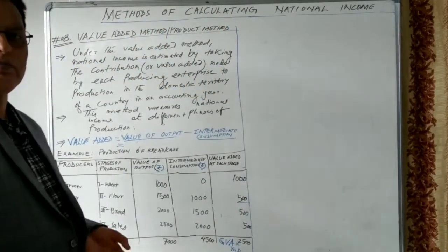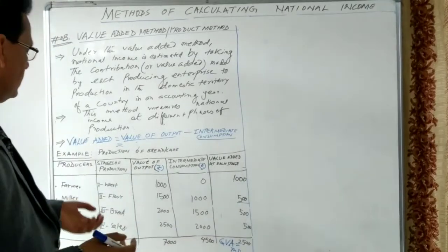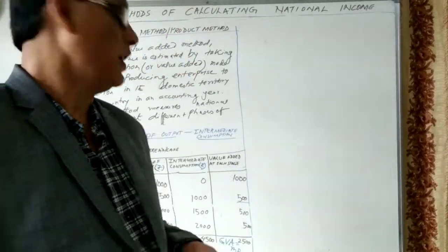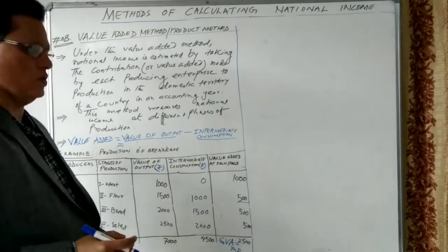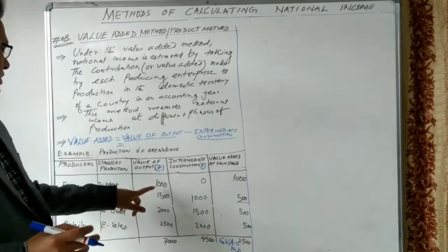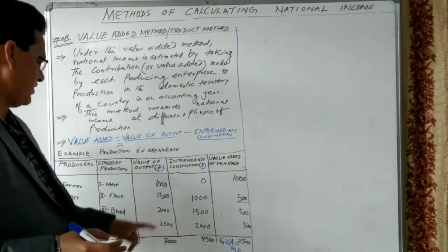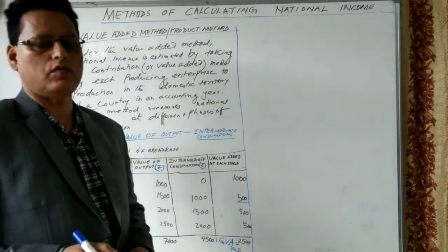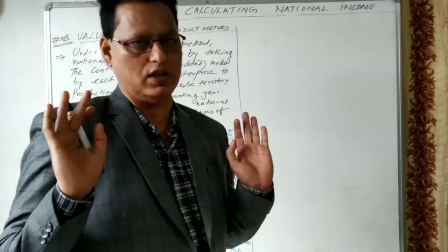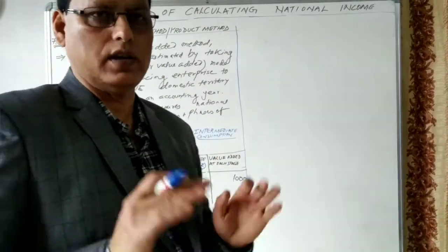Sometimes, when national income is calculated, it can take the value of wheat, the value of flour, the value of bread, and the value of sales also. So if we take the value of output, assuming wheat is a final good, flour is a final good, bread is a final good, and sales also, then the total will be 7,000. And 7,000 is overestimation. So this is overestimation in the calculation of national income.